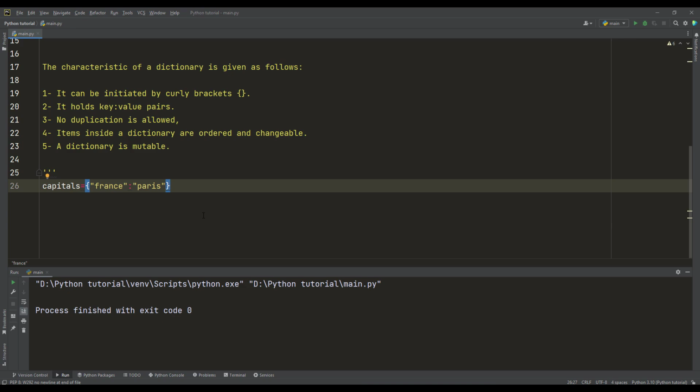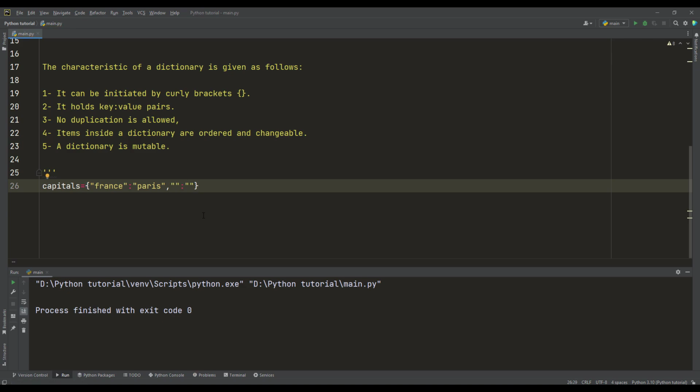Now for another item, so this represents one item in the dictionary. So the dictionary composes keys and values, and a key and a value form an item. The next item of the dictionary will also be another key, a colon, and another value.